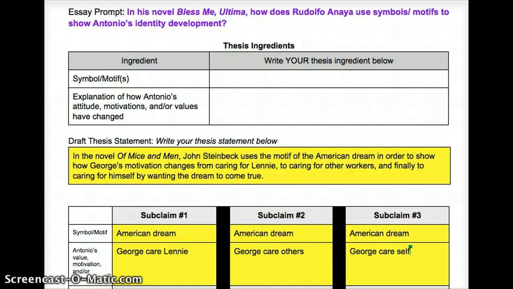In this video, I'm going to explain how to start your essay using your outline. So I have an example here using the book Of Mice and Men, and here is my thesis.